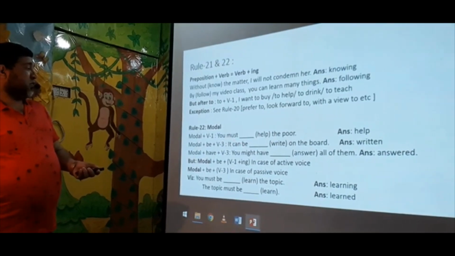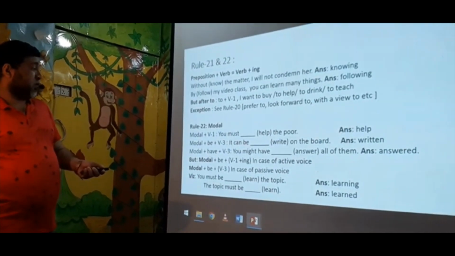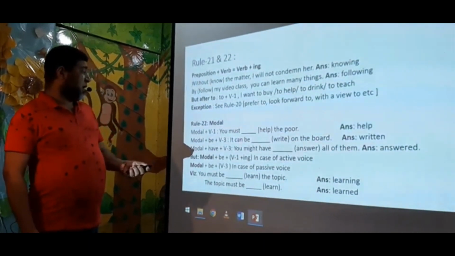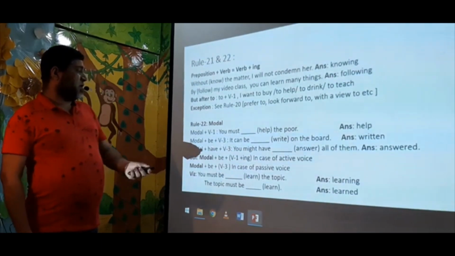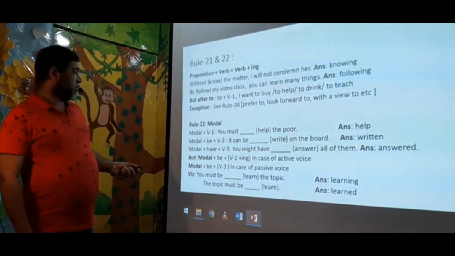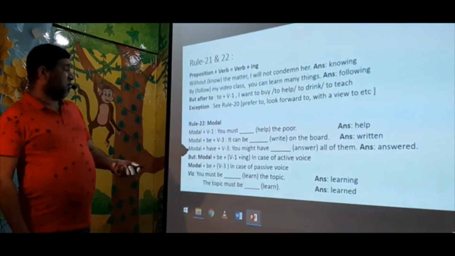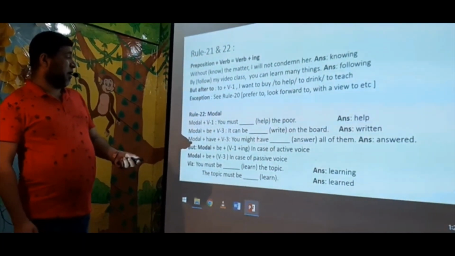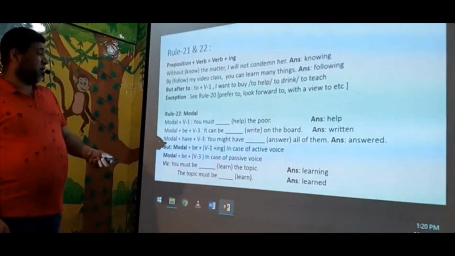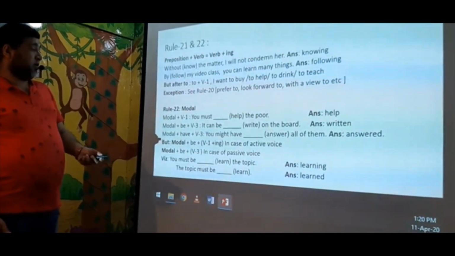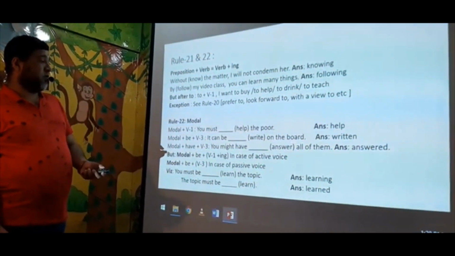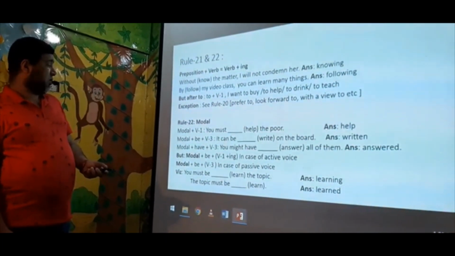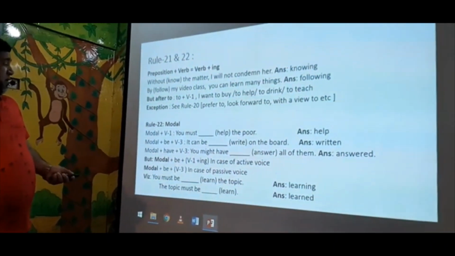It can be: so can is a modal, and after that V is added. So what will be written? So modal can, then V, then it will be V3, right? It will be written: modal plus have plus V3. So if you find a modal here, might is a modal, then have. So in the blank you have to write V3. So the answer will be answered. You might have answered all of them. You might have heard the name of Qazi Nazrul Islam.